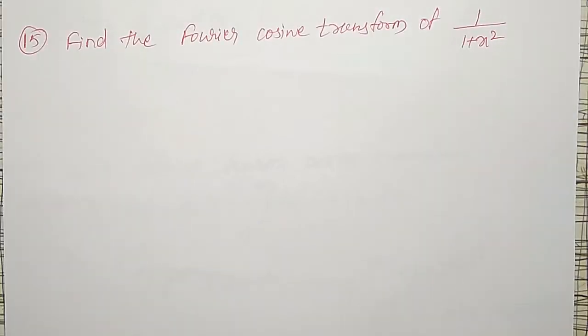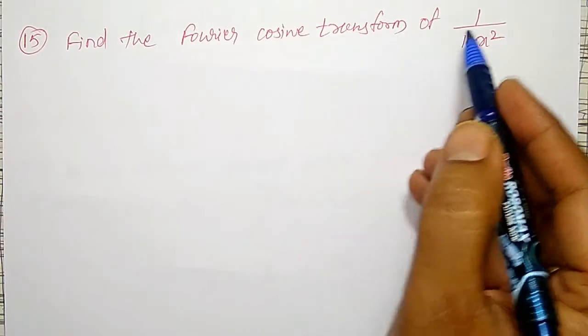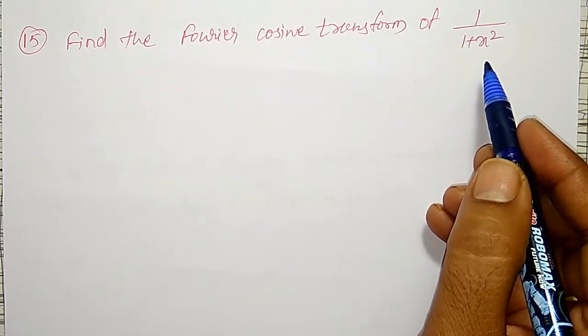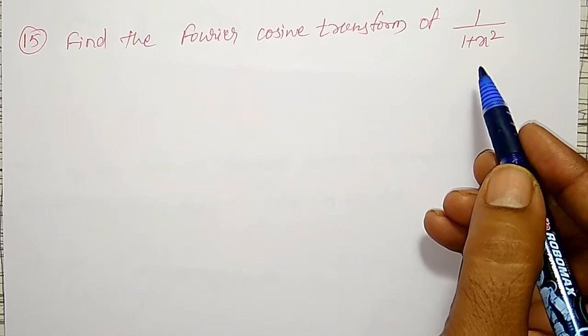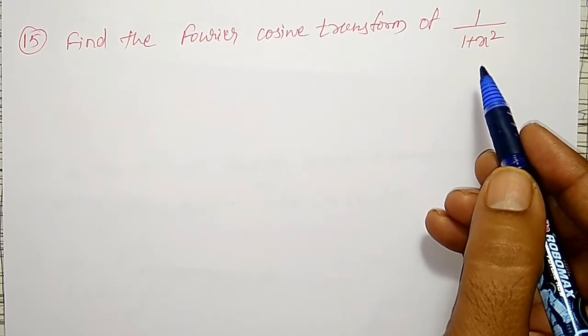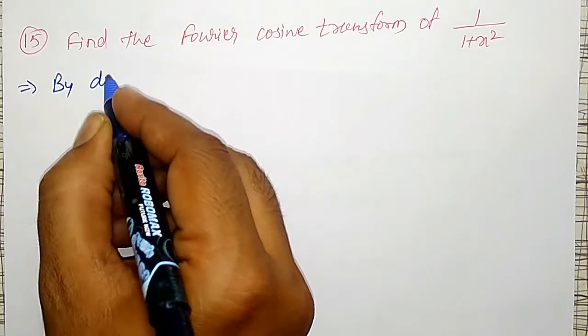In this, I am going to solve a direct example. That is, find the Fourier cosine transform of 1 by 1 plus x square. The problem looks simple, but the integration and all those things you have to do carefully. Okay. Therefore, by the definition of